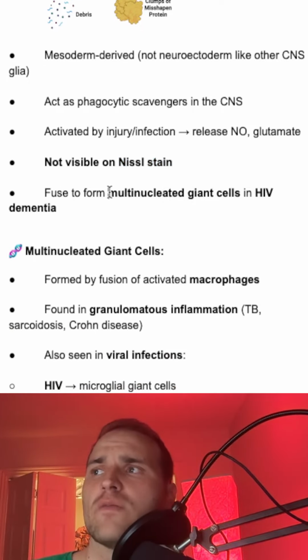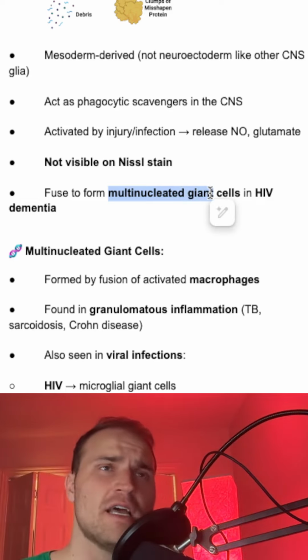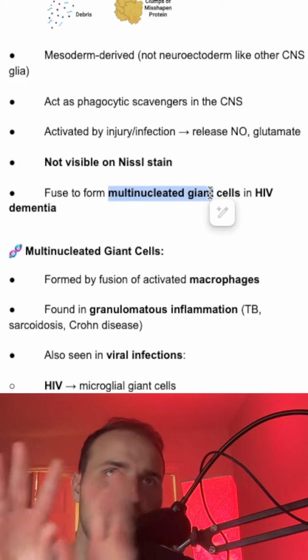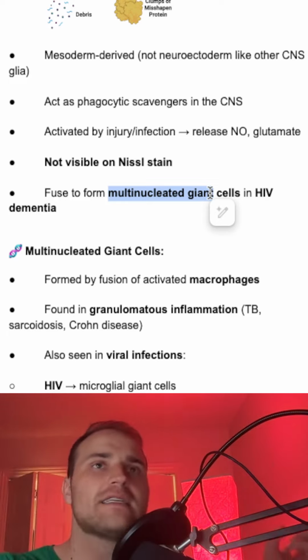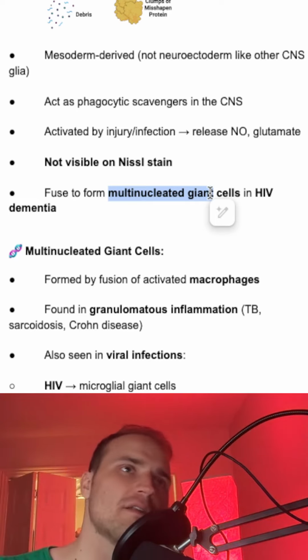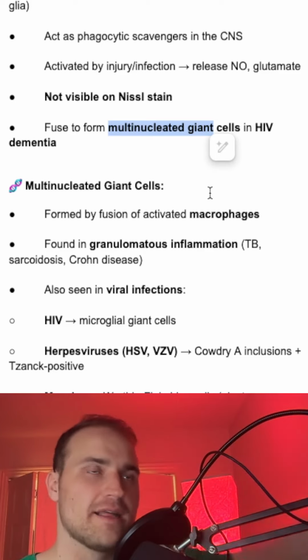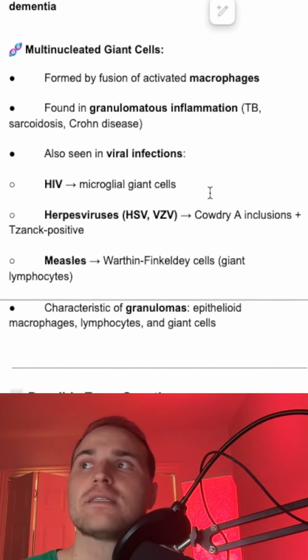They fuse to form these multinucleated giant cells, and this makes sense in HIV-associated dementia because HIV wants to infect as many nuclei as possible, and so it's going to create a lot of nuclei inside of one cell. So that makes sense. Multinucleated giant cells form when chronically activated macrophages merge their membranes, and each guy brings their own nucleus to the party. It's like bring your own barbecue, but it's bring your own nucleus, right?